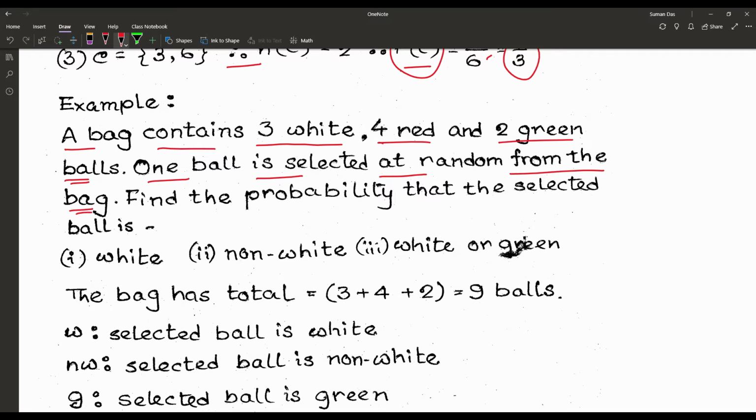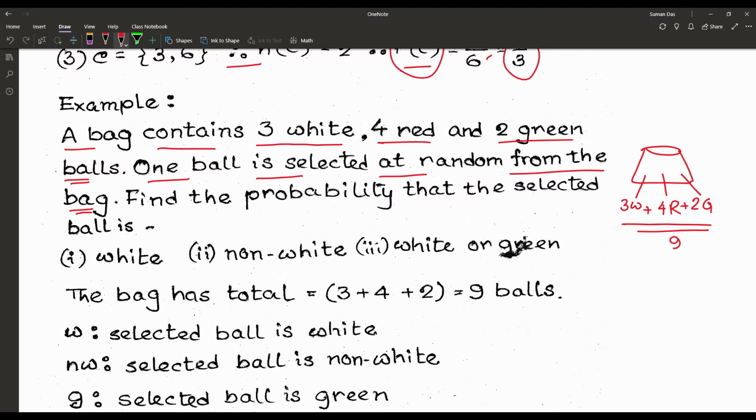So that means there is a bag which is containing particularly 3 white, 4 red and 2 green balls. So the total number of balls here is equal to 3 plus 4 plus 2, or that is 9.